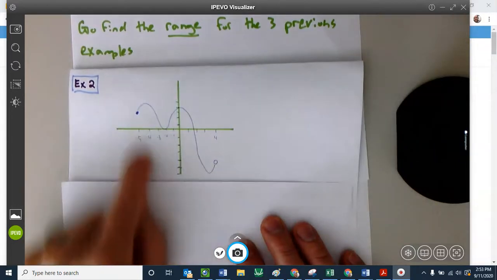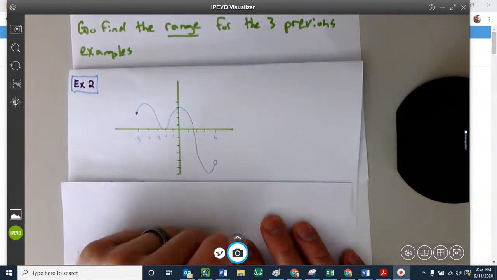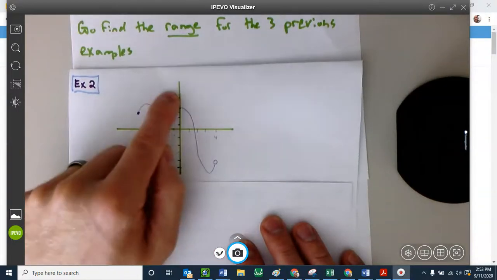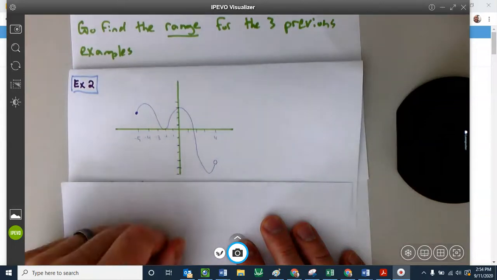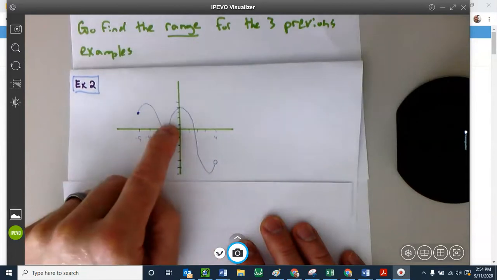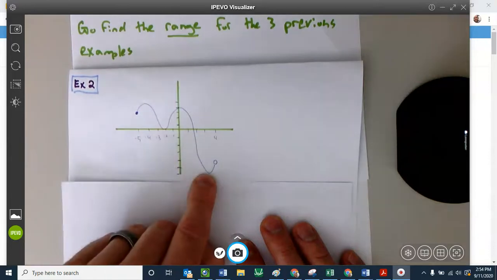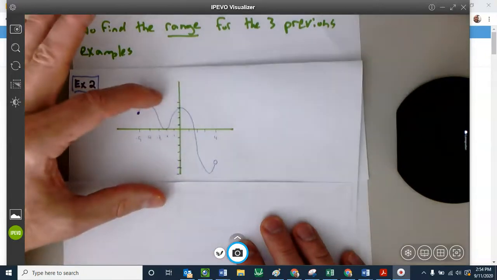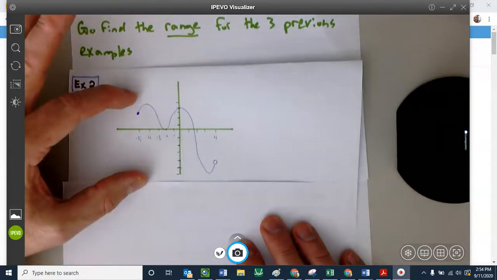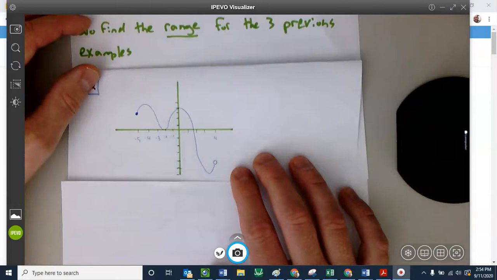What's the highest it ever gets to? Highest it gets to, it looks to be right about here. 1, 2, 3, 4, 5. So are there any gaps? Are there any breaks? No. All the values in between 5 and -6 are covered somewhere. 3.1, yes, there's graph there. There's graph a few times. -6, 1, 2, 3, 4, 5, 6. Yeah, it's that one little point right there. Any value up and down between -6 and 5, there's going to be graph. Okay? That's our range. We want to know what the y values are, any value between -6 and 5.